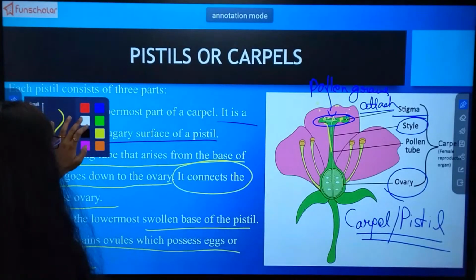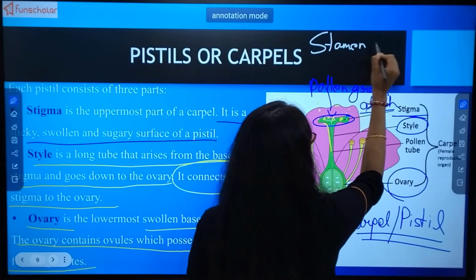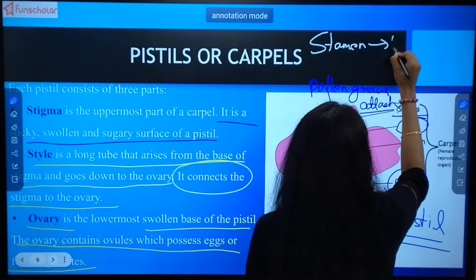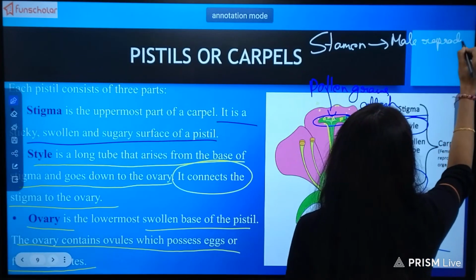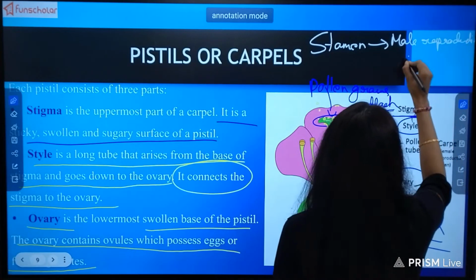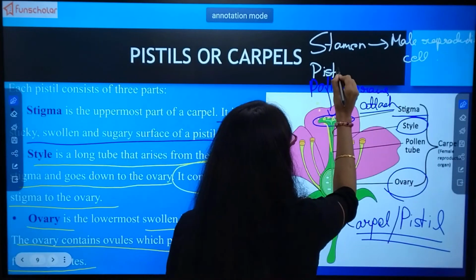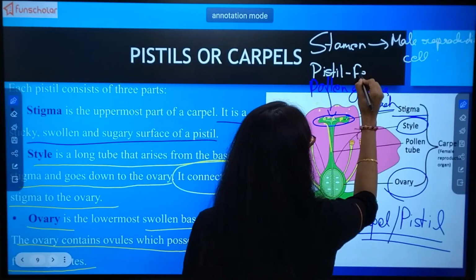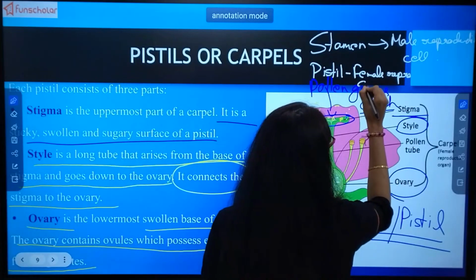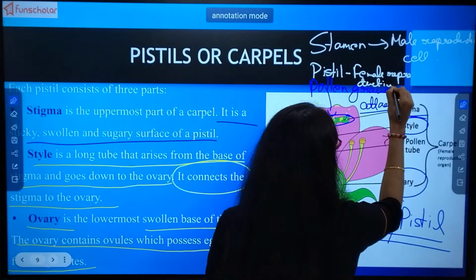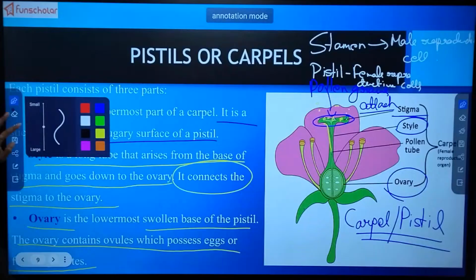Just like stamen contains male reproductive cells, similarly, pistil contains female reproductive cells. And the name of the female reproductive cell is egg.